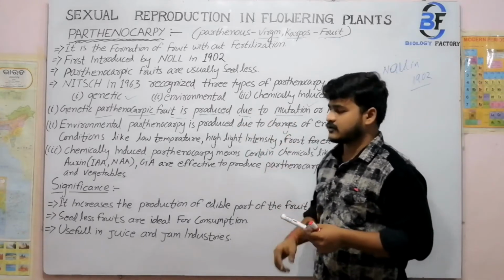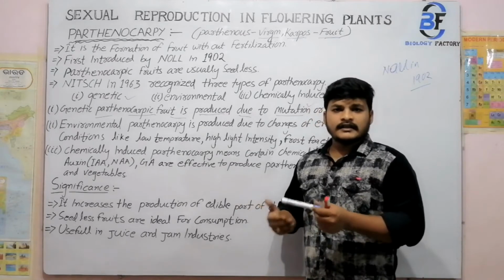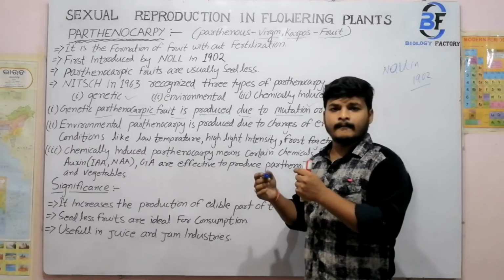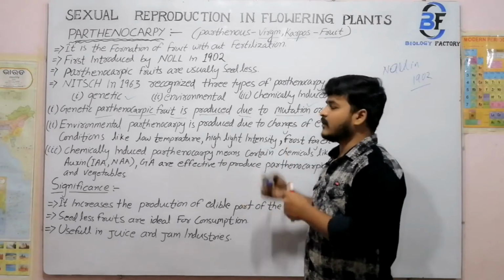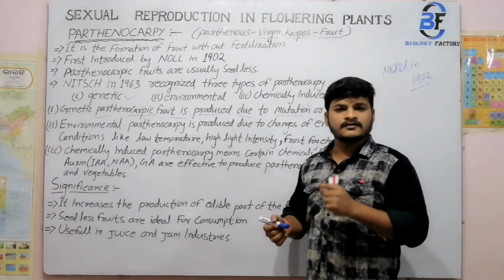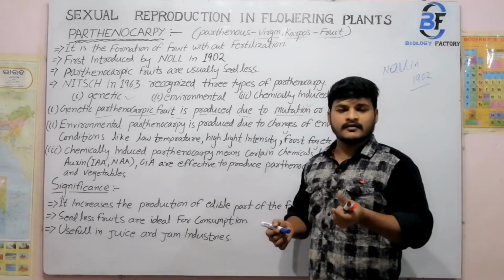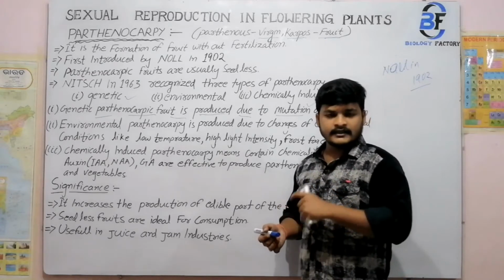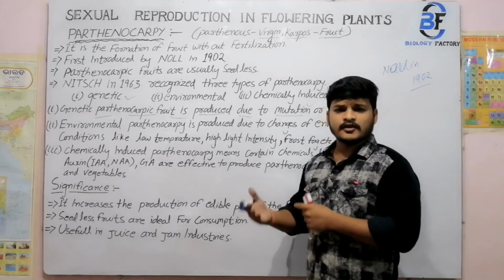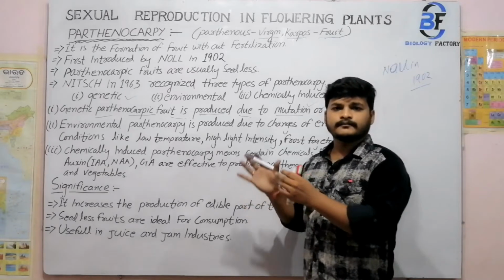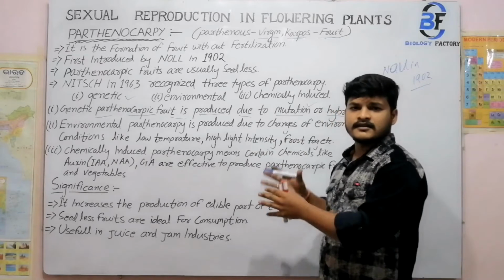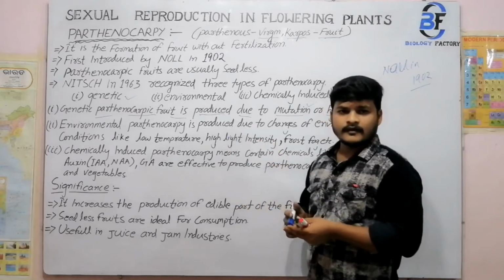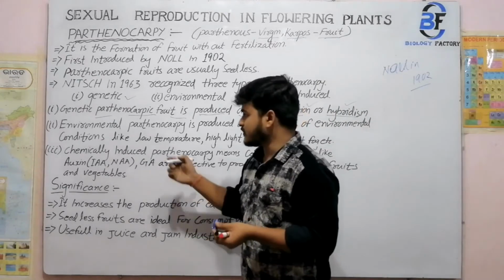Next, the environmental condition. Fruits are developed by the growing environmental condition, and the environmental conditions are like high temperature, low temperature, high light intensity, low light intensity, fog, and smog. These terms are used here for parthenocarpic fruit. The environmental condition plays a vital role in parthenocarpic fruit. We will take the points first.